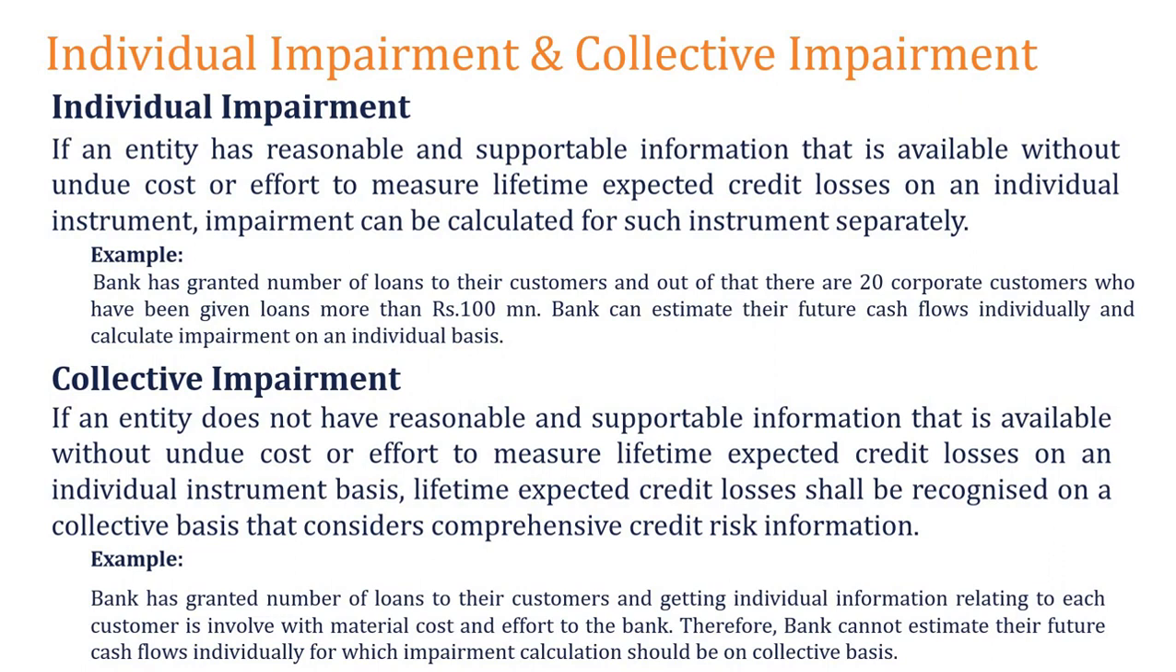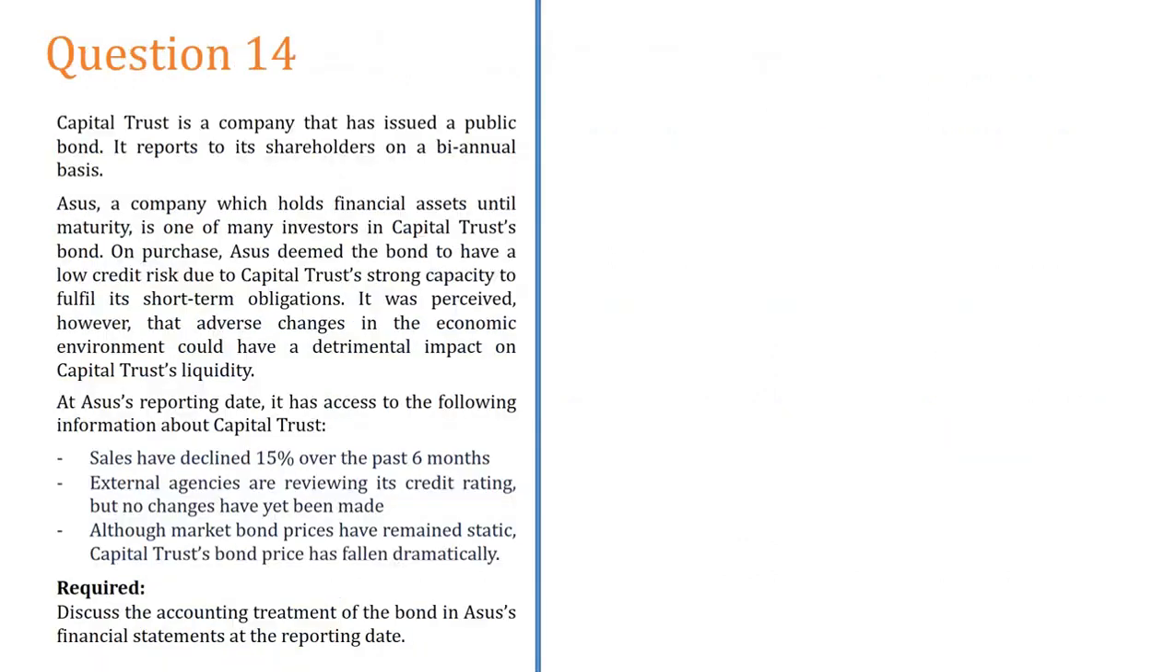What do you mean by collective impairment? We'll read the example. Bank has granted number of loans to their customers and getting individual information relating to each customer is involved with material cost and the effort to the bank. Therefore, bank cannot estimate their future cash flows individually. For the entire amount, we can have a particular collective impairment. මේවට තමයි අර මං කිව්වේ KPMG model, EY model, PwC models හදාගෙන තියෙනවා. මේ model එකකට client ගේ data ටික දැම්මම මේගොල්ලෝ කියනවා කොච්චරද probability එක එන්න ඕනේ කියලා probability එක calculate කරලා දෙනවා. අන්න ඒ වගේ model එකකින් තමයි collective impairment එක කරන්නේ. Okay, right.